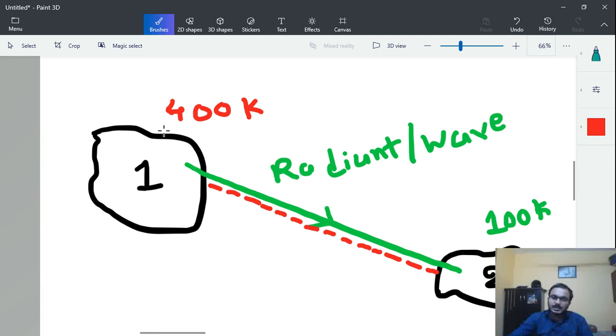So these are the three steps in which the entire radiation process happens.